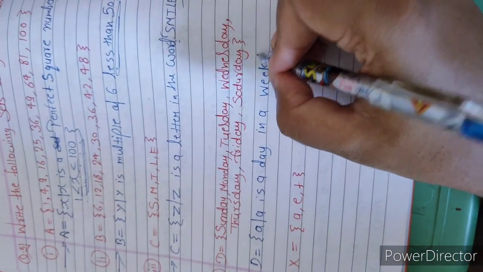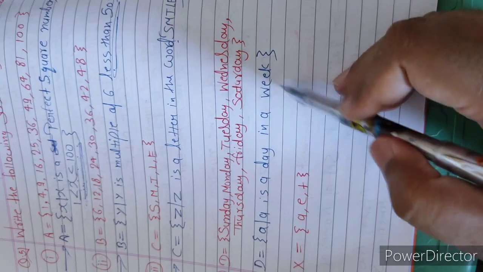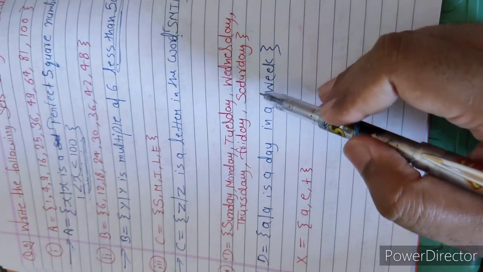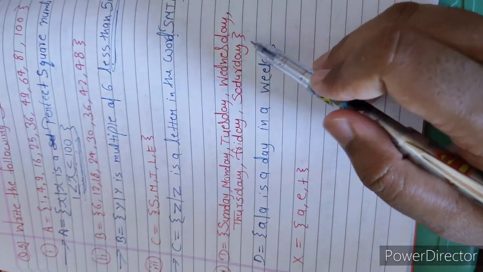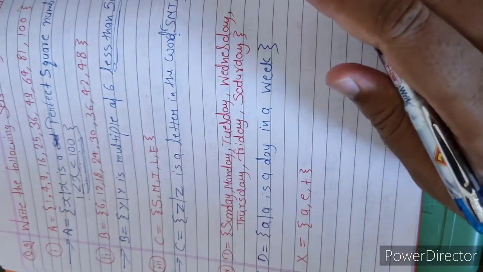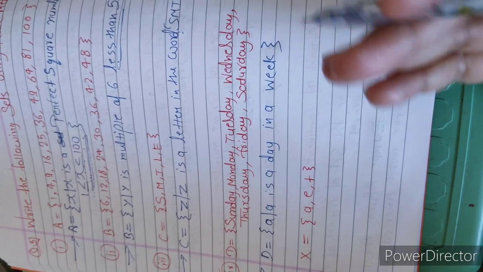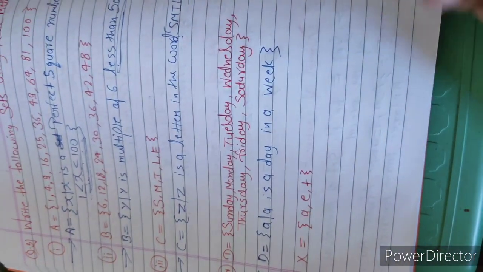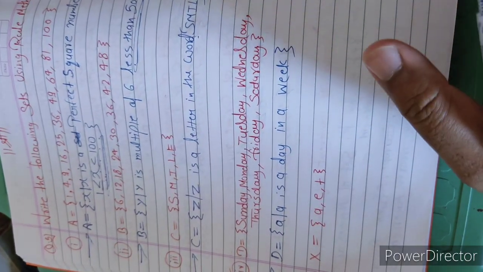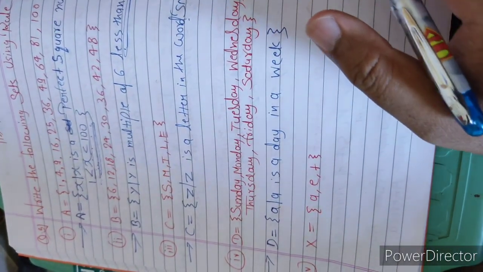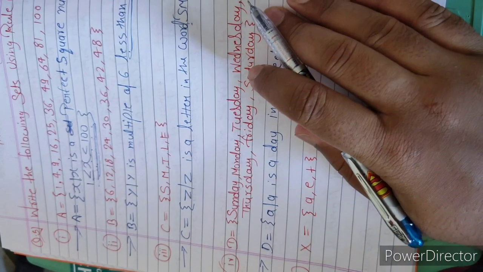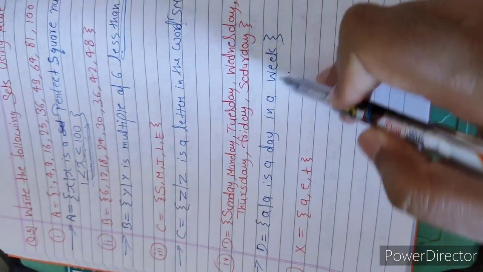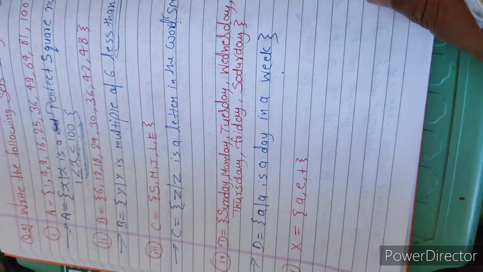So again the question arises, do we need to apply a range here? No, because we all know that a week contains 7 days, not more than 7 days and not less than 7 days, so that's why we will not apply a range. We apply it when infinite terms come, which cannot end, but we know the week contains 7 days, so we will not apply any range or limitation here.